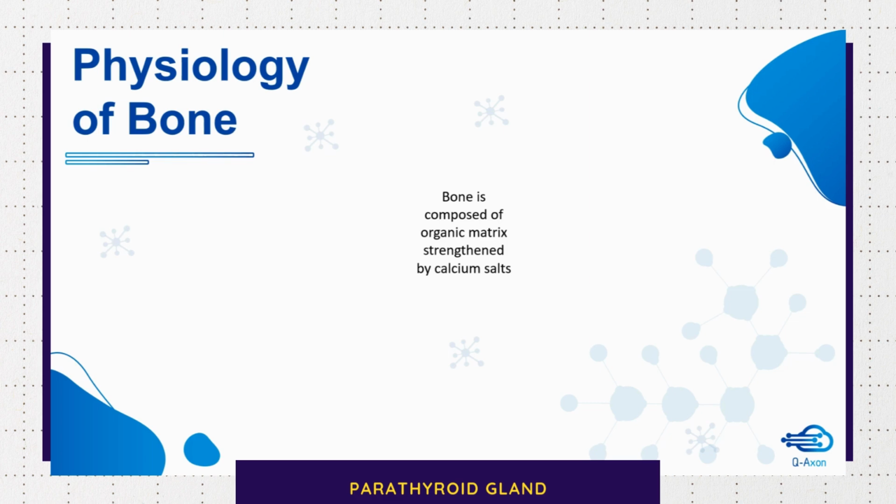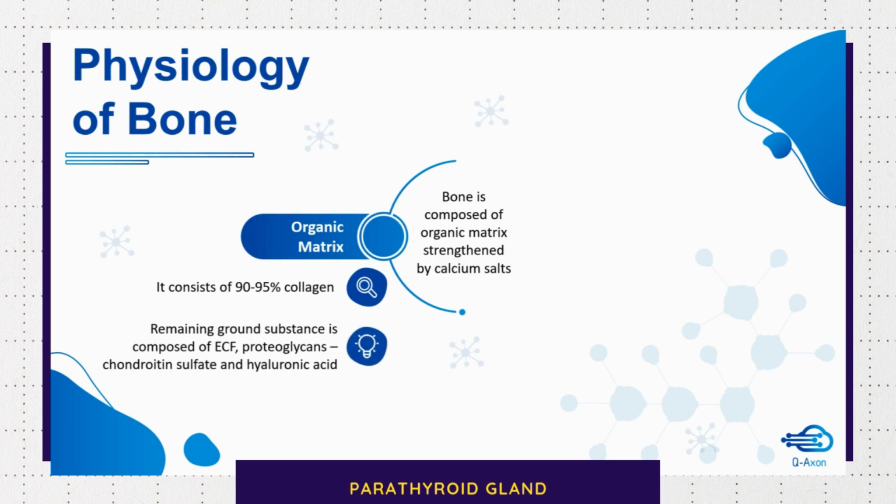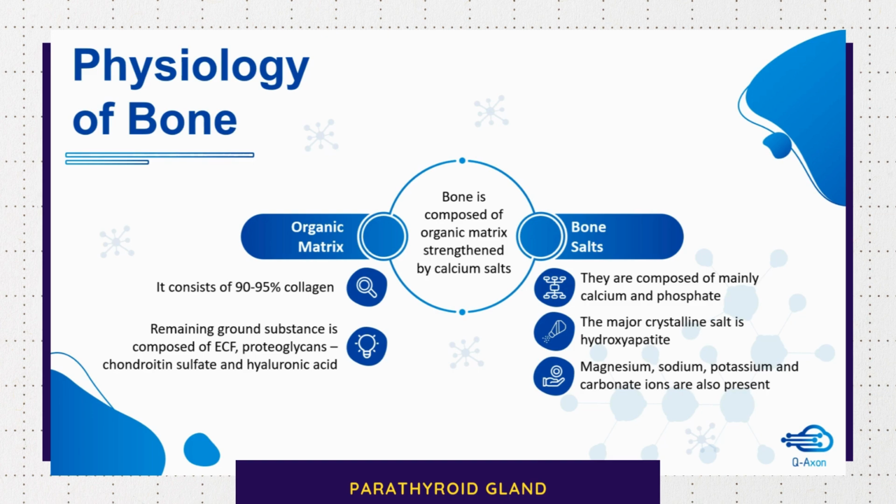Bone is composed of organic matrix which is strengthened by calcium salts. The organic matrix consists of 90 to 95% of collagen. The remaining ground substance is composed of ECF, proteoglycans, chondroitin sulfate and hyaluronic acid. The bone salts are composed of mainly calcium and phosphate, and the major crystalline salt is hydroxyapatite. Magnesium, sodium, potassium and carbonate ions are also present.